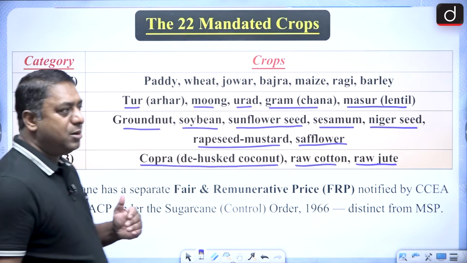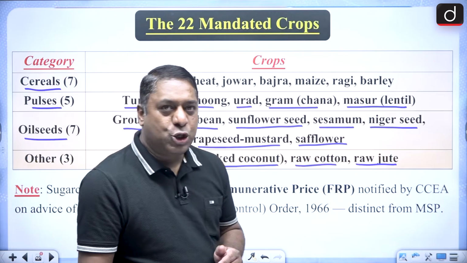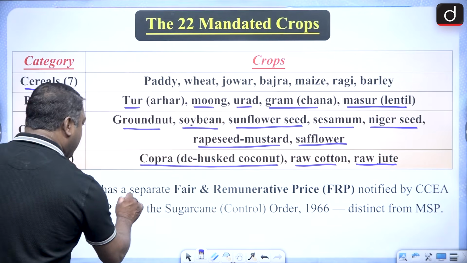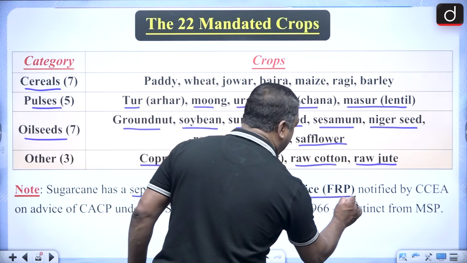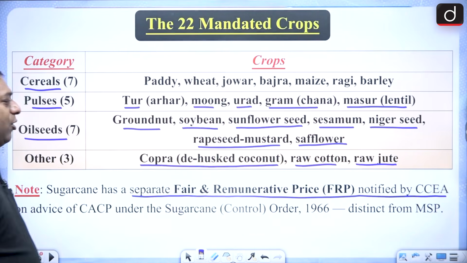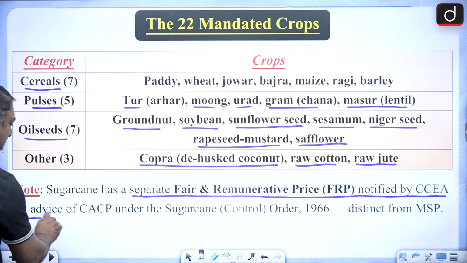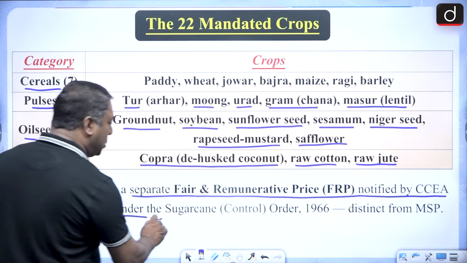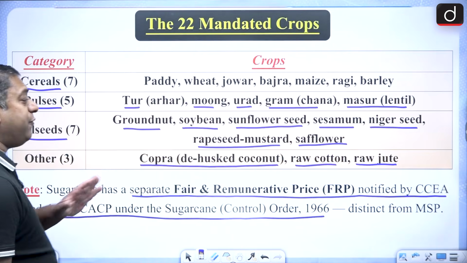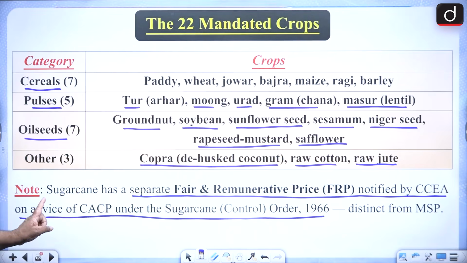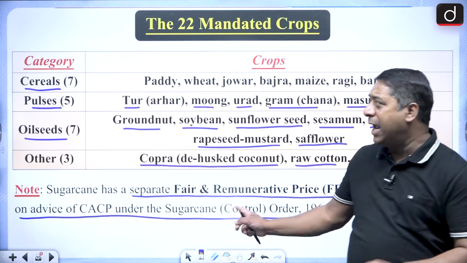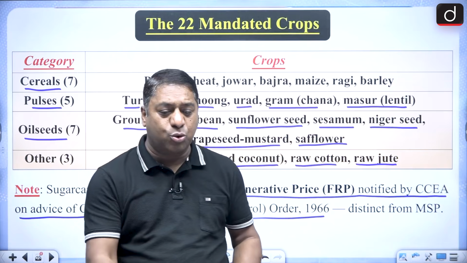And remember, sugarcane has a separate fair and remuneration price, which is notified by the Cabinet Committee on Economic Affairs, and that too on the advice of CACP under Sugarcane Control Order 1966. So this is distinct from MSP. Remember it. This is the twist. They can ask you, sugarcane is not included in this 22 list.